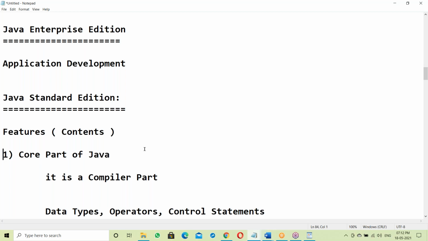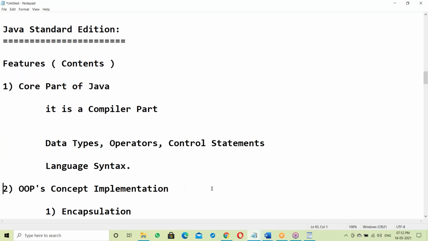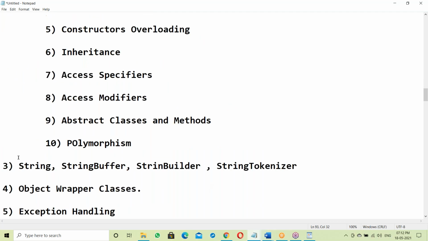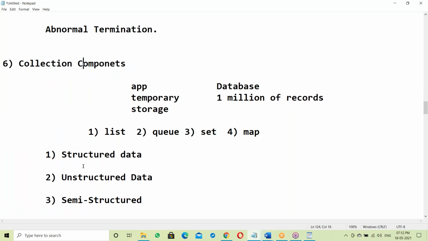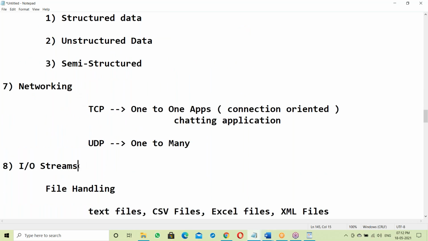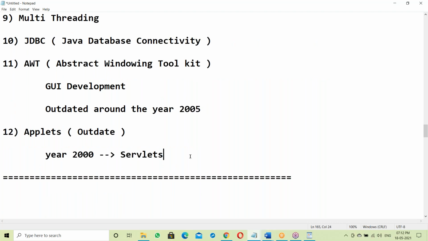SE is the core part of Java. Next, OOPs implementation, then String, StringBuffer, these things. Next, object wrapper classes, exception handling, collection components. Next, networking, IO streams, multi-threading, JDBC, AWT, and applets.